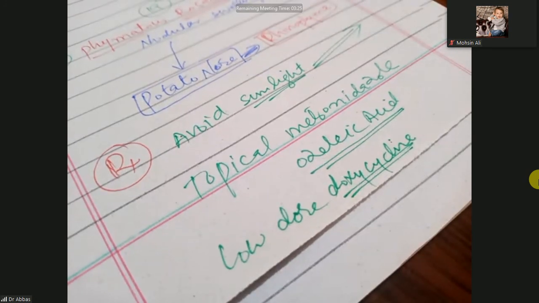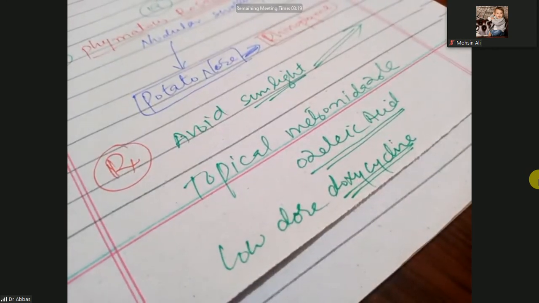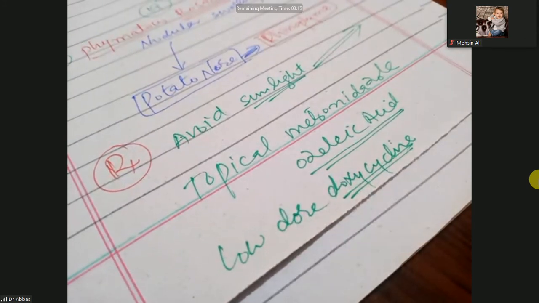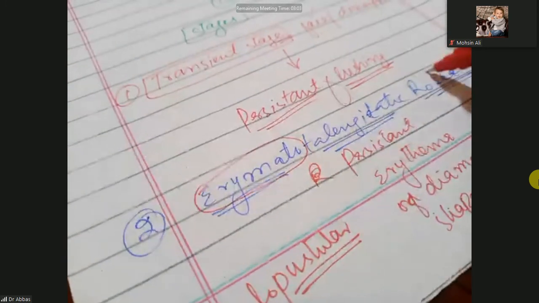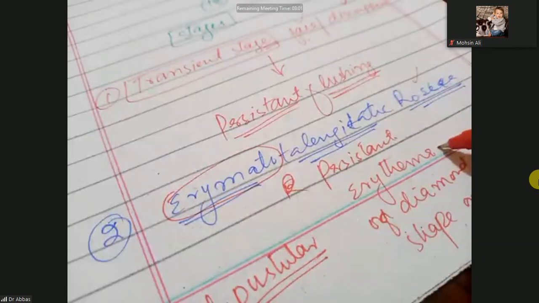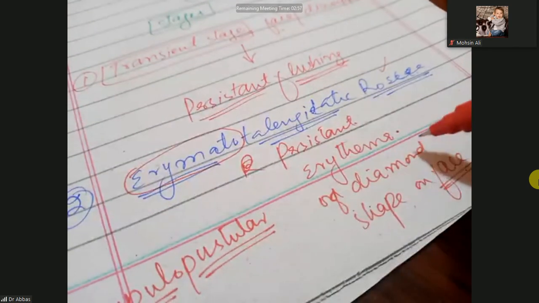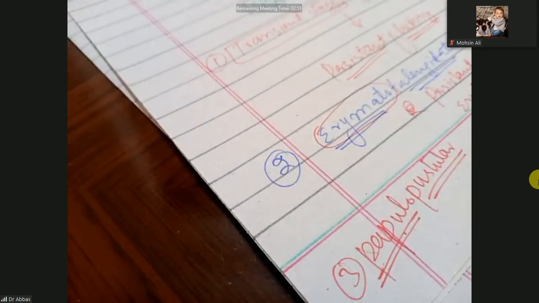So first, avoid the sunlight, which means you have to remove the triggering factors. Then you can give metronidazole topically and also azelaic acid. So these are the different stages. First is the transient stage. It will turn into persistent flushing, and then erythematotelangiectatic rosacea, which is persistent erythema in a diamond shape on the face. Next is papulopustular, with papules and pustules on the diamond shape facial convexities.